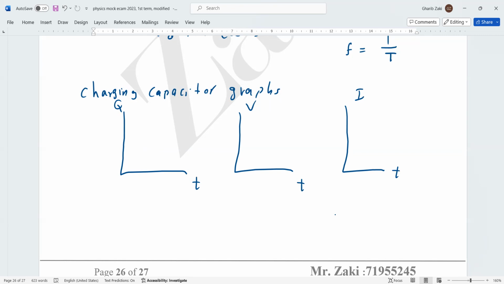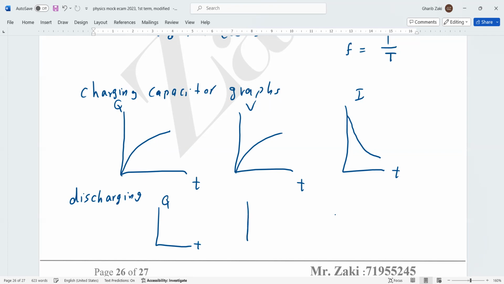In the case of charging, the charge and the voltage increase with time, but the current decreases with time. This is charging. What about discharging? Now we have 3 graphs again, Q-t, V-t, and I-t. In the case of discharging, the graphs go down, decreasing with time. All of them.